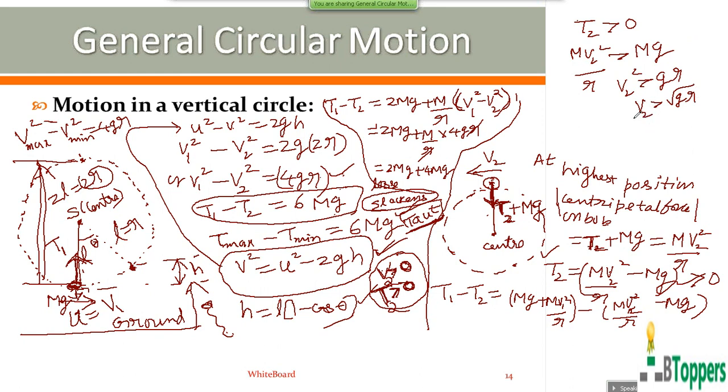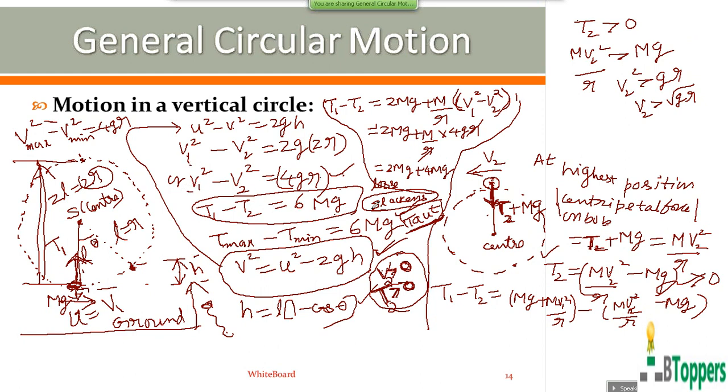So to rotate in the vertical circular path continuously, the magnitude of velocity at the highest position should be greater than root gr. Or, the minimum critical speed the bob must have at the highest position to just complete a vertical circle can be written as equal to root gr. Of course, the magnitude of velocity v2 at the highest position depends on the magnitude of velocity v1 given to the bob at the lowest position.